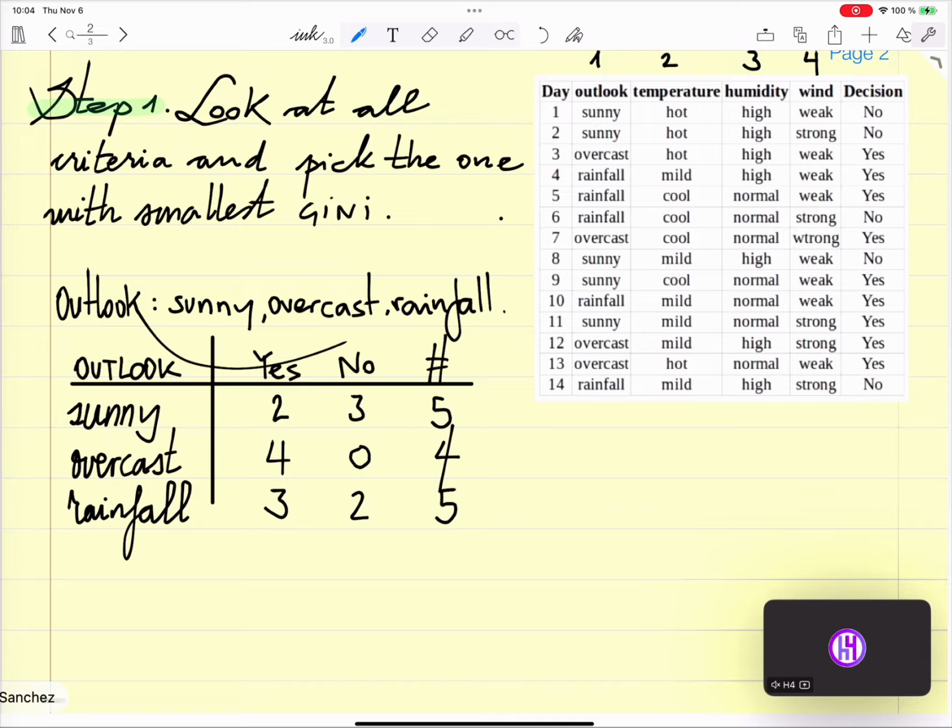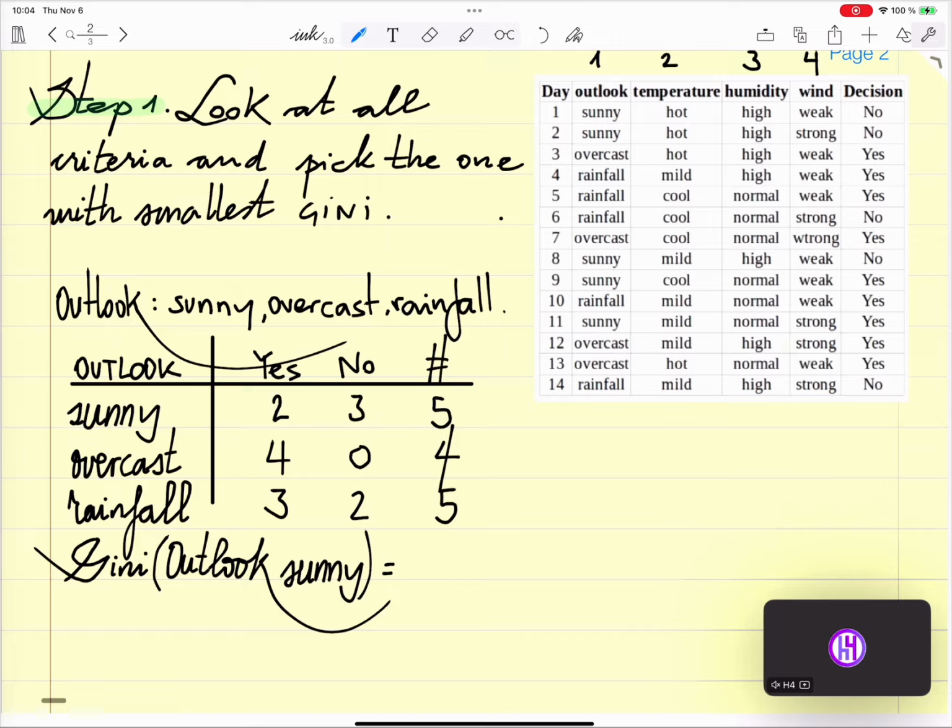Yes, so now pay attention, okay? So the Gini of outlook sunny is going to be 1 minus the sum of p sub i square.